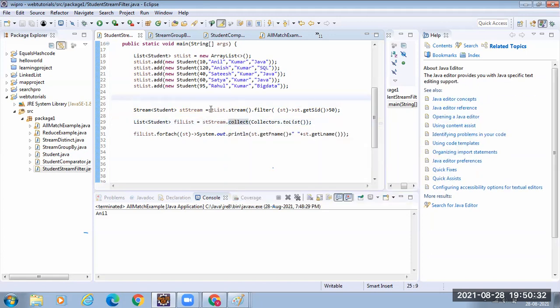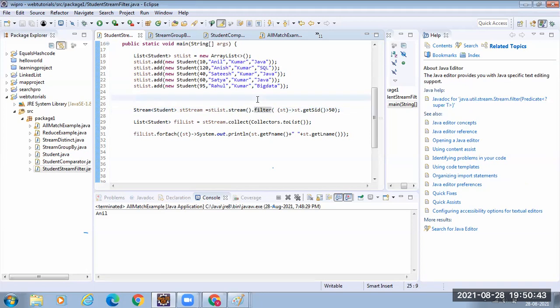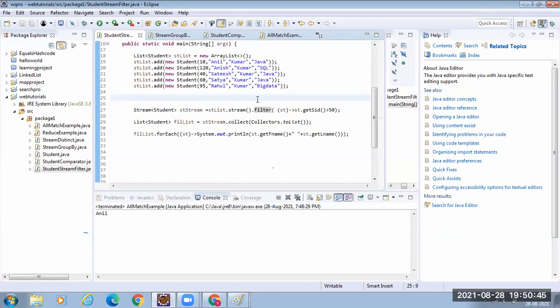Understand? After this step, my list was converted to a stream. Later, when I applied filter, that created another stream with only the student objects whose ID is greater than 50. So I have a stream now.